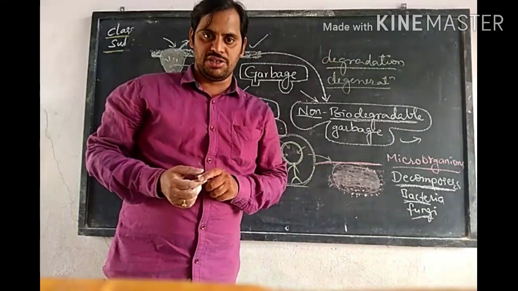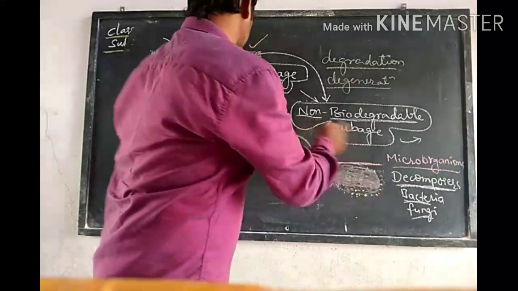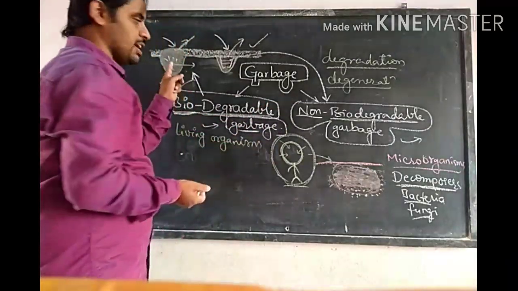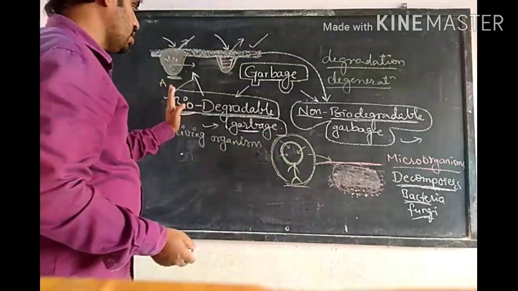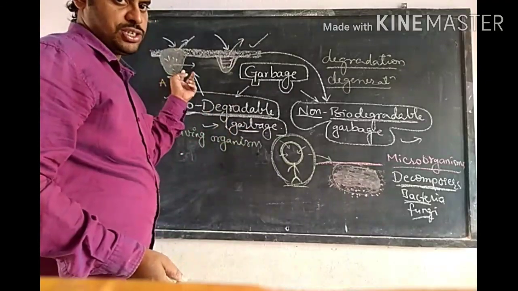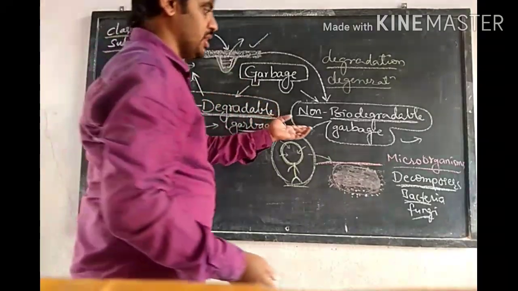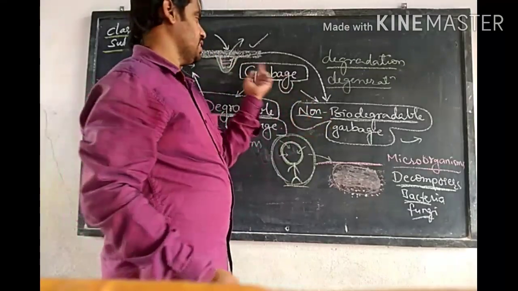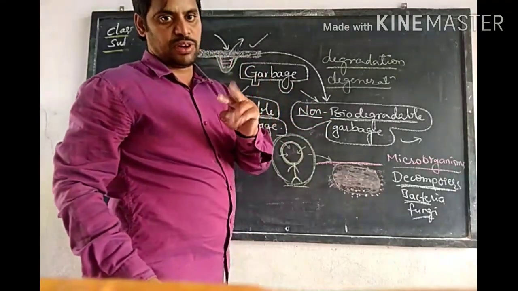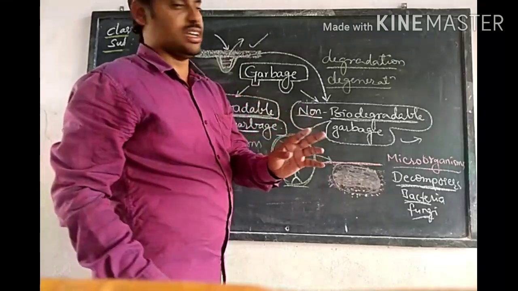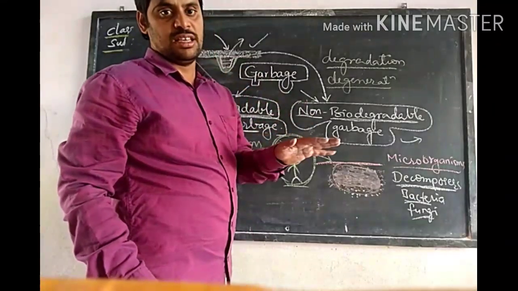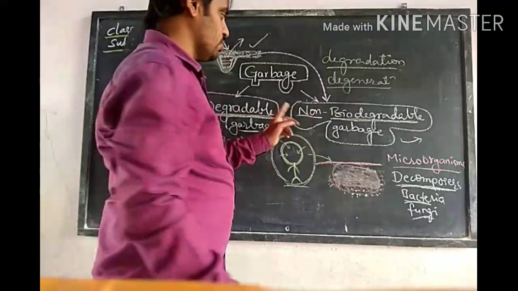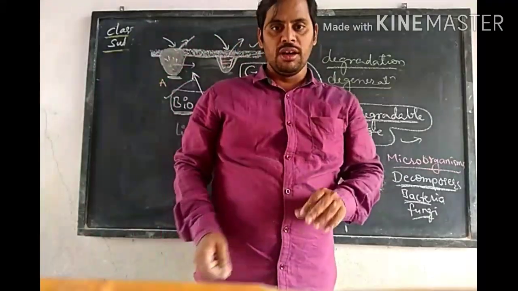Right? Have you understood the difference between biodegradable and non-biodegradable? If they get decomposed by the decomposers, it is called biodegradable garbage. Whereas non-biodegradable garbage is never going to decompose. It remains as it is, not only for 2 weeks, after 200 years also it remains as it is. It does not undergo decomposition, right? So those are called non-biodegradable garbage.